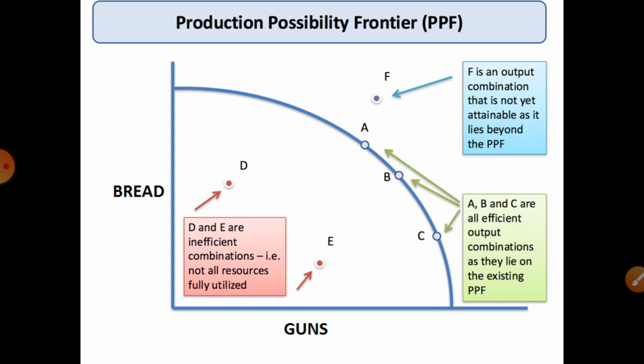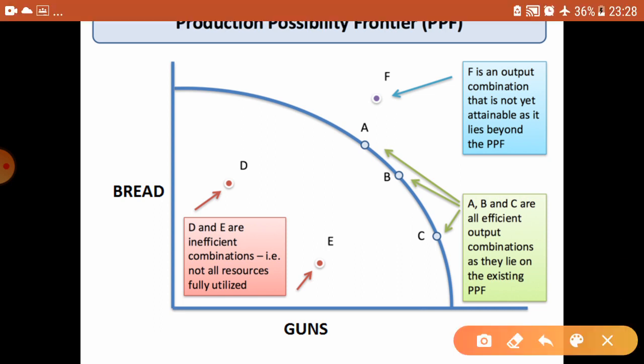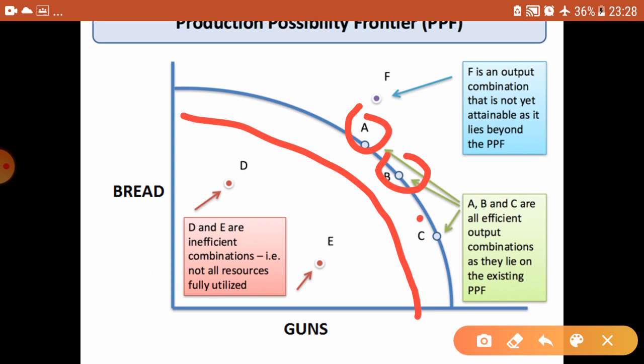Now see in the possibility curve diagram, this curve shows the production possibility curve. In this diagram you can see that point A, point B and point C lie on the production possibility curve, because all the resources have been efficiently utilized with better combinations.